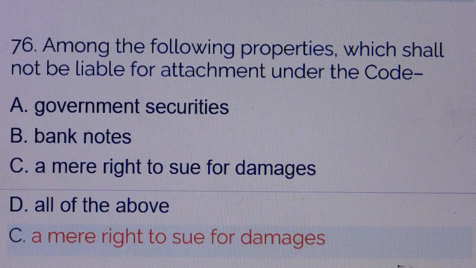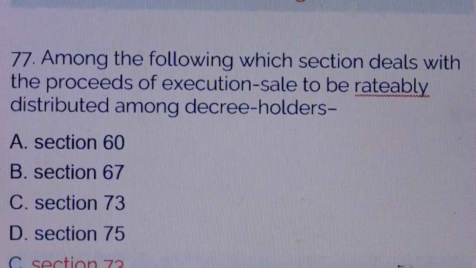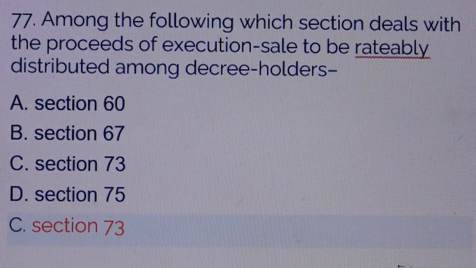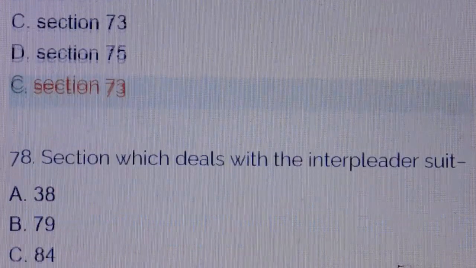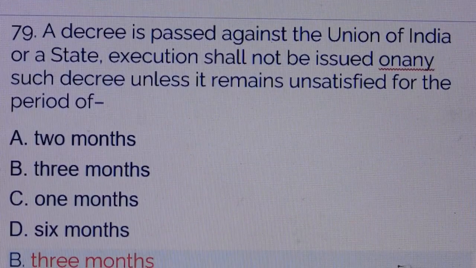Question number 76. Among the following properties, which shall not be liable for attachment under the code. Answer is option number C, a mere right to sue for damages. Question number 77. Among the following, which section deals with the proceeds of execution sale to be ratably distributed among decree holders? Answer is option number C, section 73. Question number 78. Section which deals with the interpleader suit. Answer is option number D, 88. Section 88.